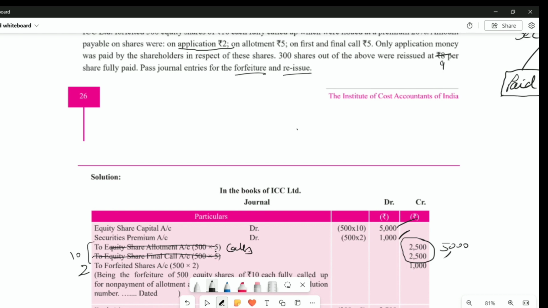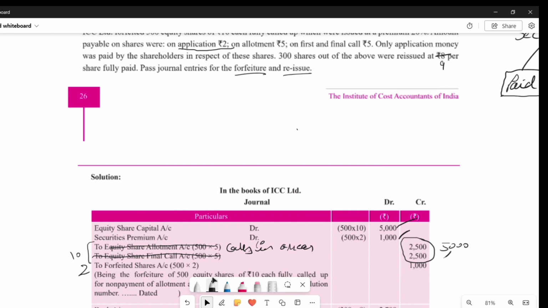Now, in questions and solutions, sometimes in place of call scenario, they may use to equity share allotment, to equity share final call, the name of the calls which he did not pay. So what I would suggest is you solve the question with the call scenario way. In the book there may be both ways, but you always follow the call scenario way only. It will be easy. So the forfeiting entry is okay now, being shares forfeited.